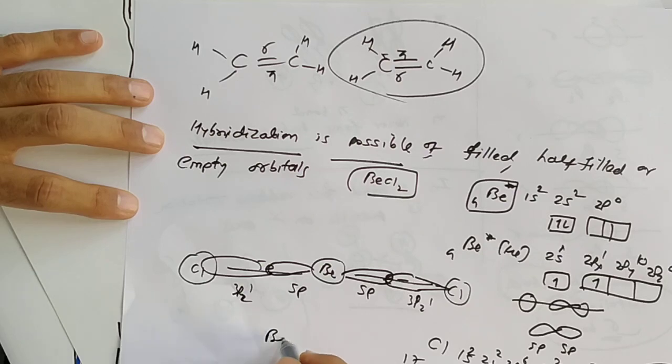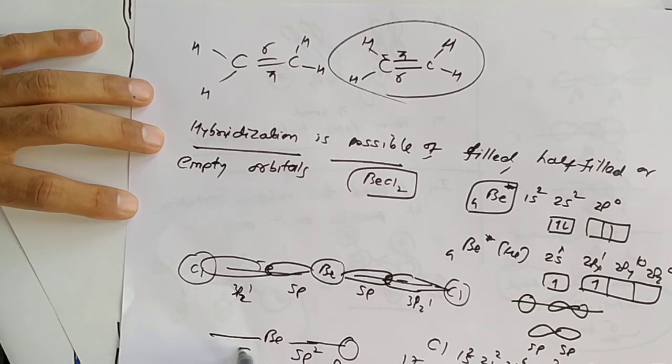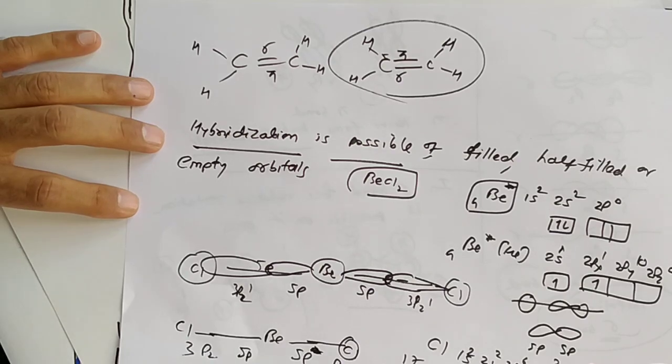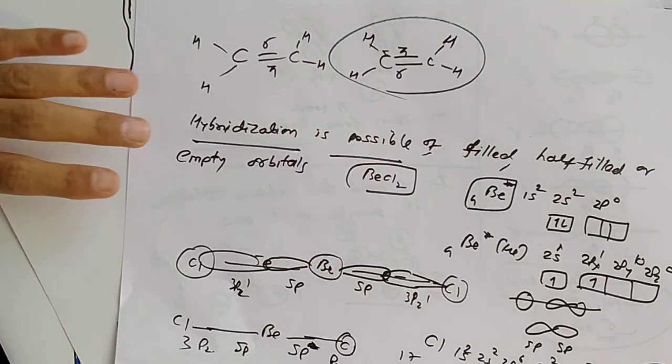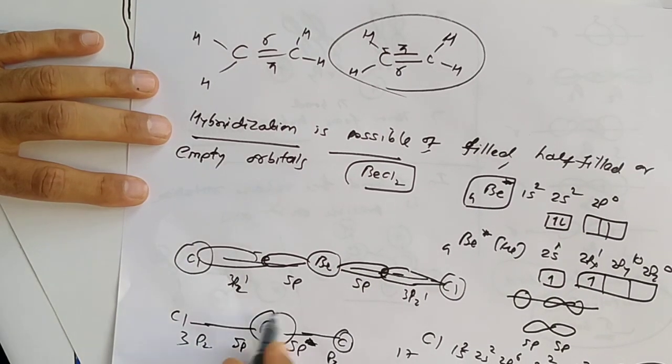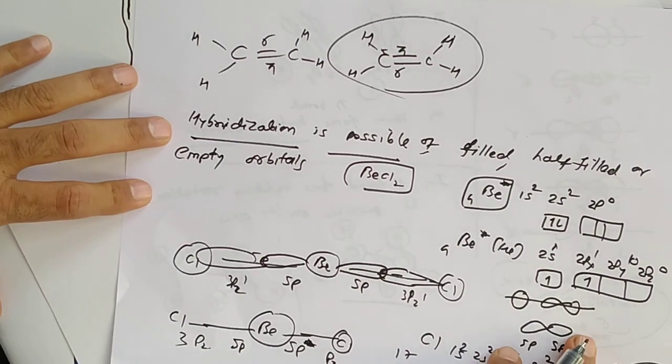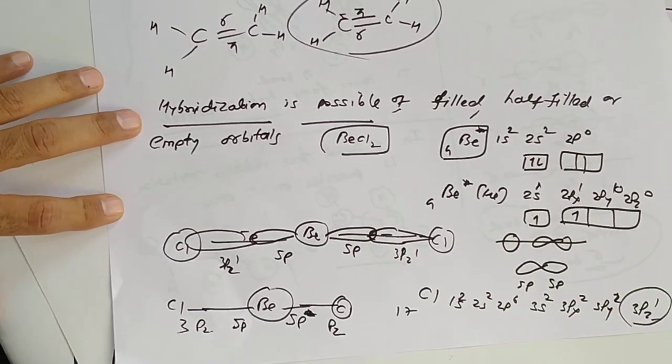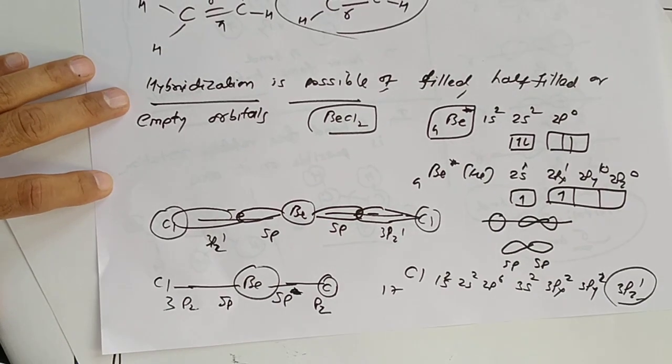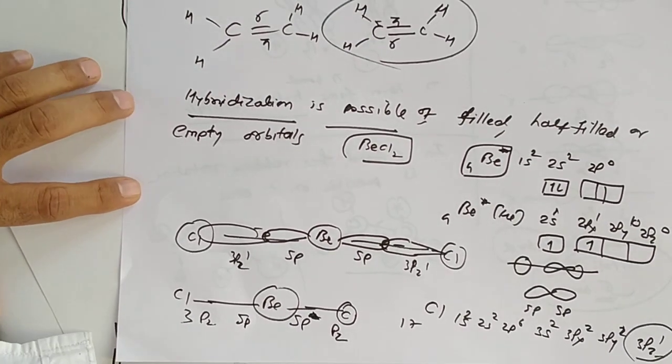So here there is overlapping between sp and pz. On the other side also sp and pz. Yes, overlapping between beryllium and chlorine. Here overlapping of the orbitals occurs between them. You can see.